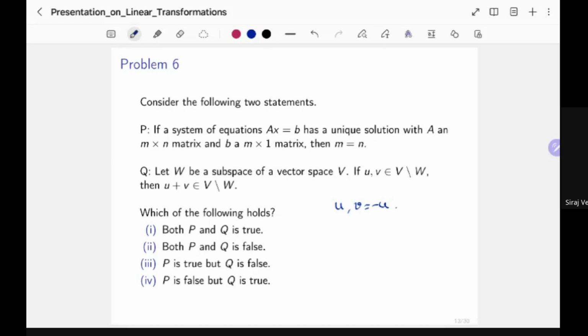And if U is in V but outside of W, then so is minus U. So this satisfies the criterion. And if you add them up, you get 0, which obviously is in W because it's a subspace, and every subspace has the 0 element. So this is true. Both of them are false.